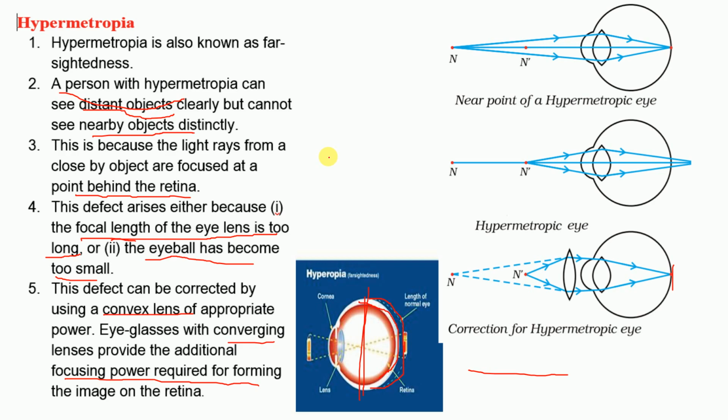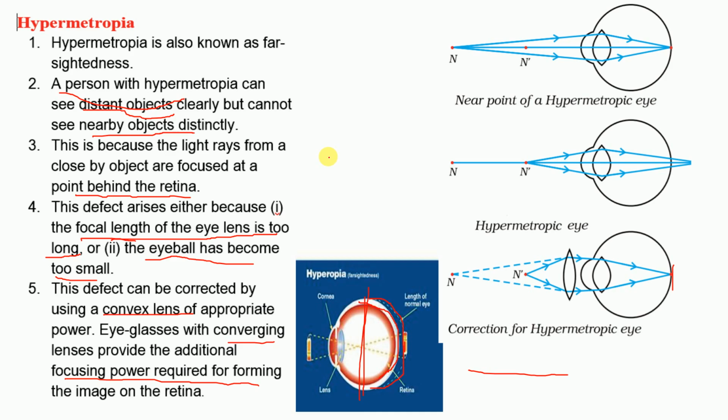The image is forming behind the retina. The reason is that the focal length of the lens is too long, or the eyeball is too small. How can it be corrected? It can be corrected using a convex lens of appropriate power.